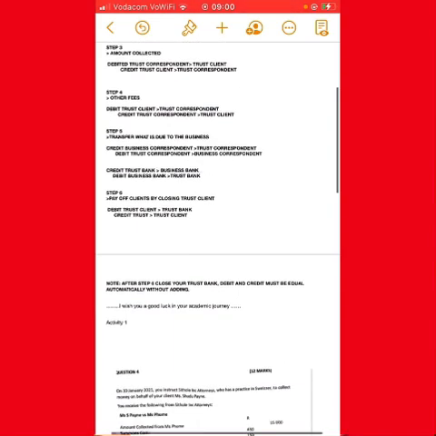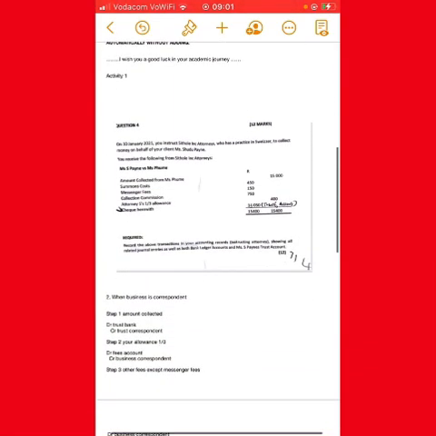So let's go to our activity. In our activity, other fees, we add all fees. We have someone cost, messenger fees, collection commissions. Sometimes there will be sheriff fees. So when we add them together, it's 450 plus 150 plus 750, which gives us 1,350.